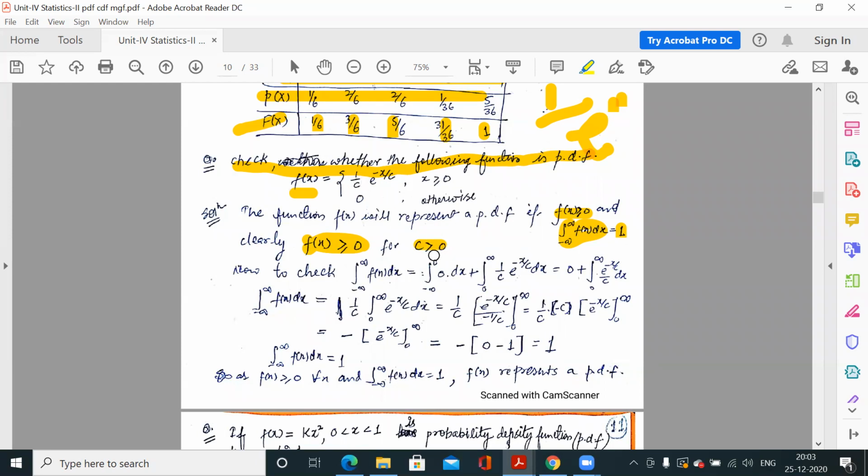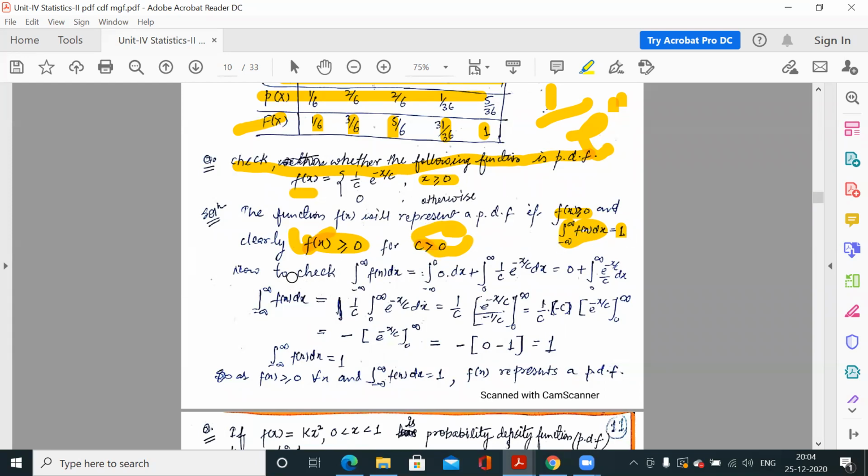So this is positive, this is positive. If c is greater than 0, then f(x) is greater than or equal to 0 for each possible value of x. But if c is less than 0, then it would be negative. So for c greater than 0, this function is non-negative. So the first condition is satisfied. Now the second condition: the integration of this function over the full interval must be 1.